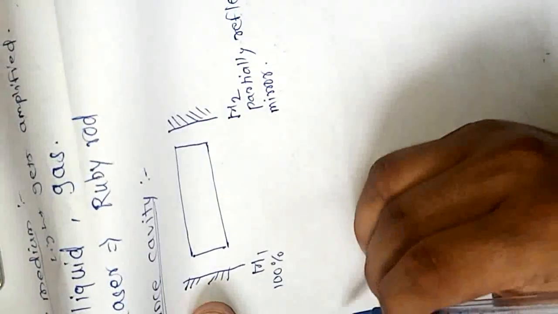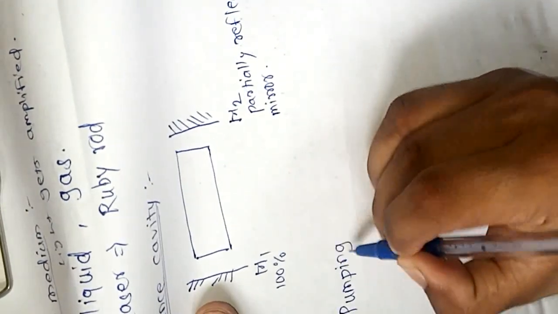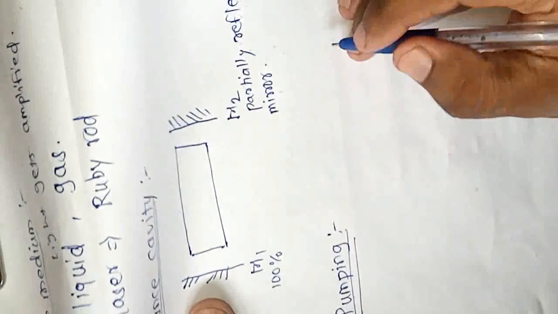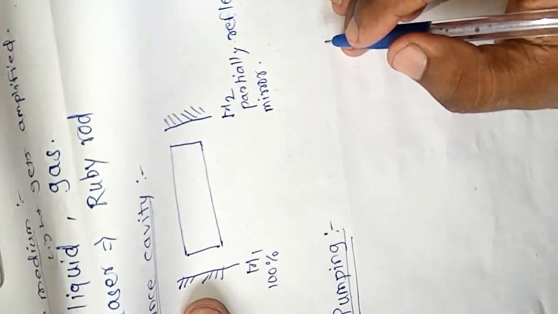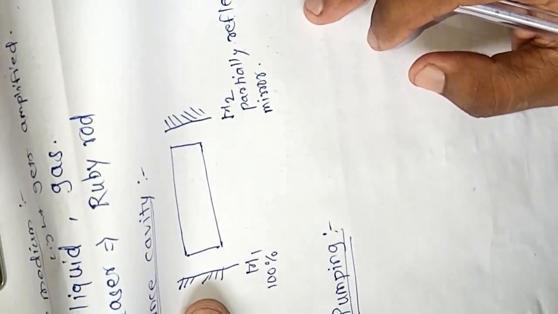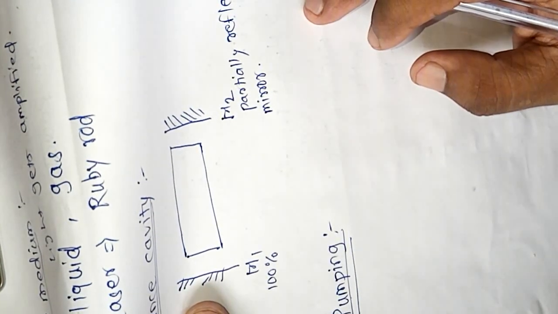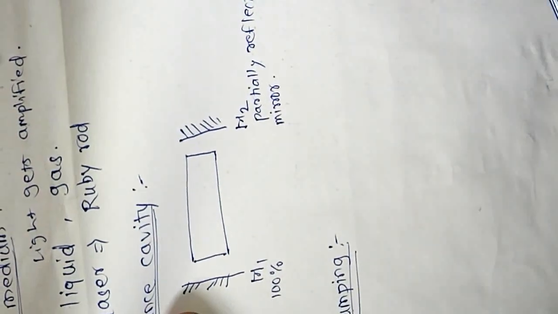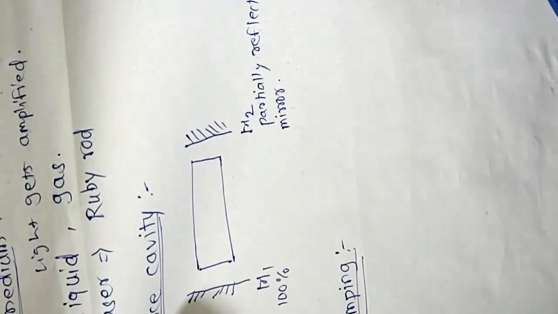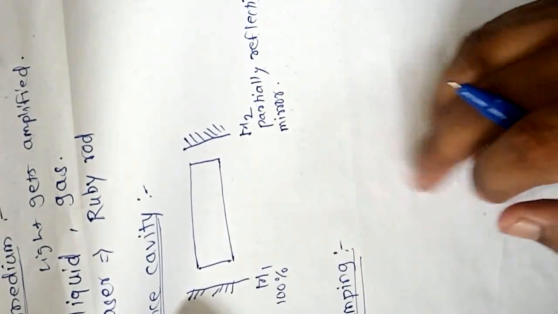Then the next point is pumping. Pumping is the process of getting a number of atoms in an excited state for the process of stimulated emission, or also for spontaneous emission. Or in other words, it is a process of raising atoms from lower energy.